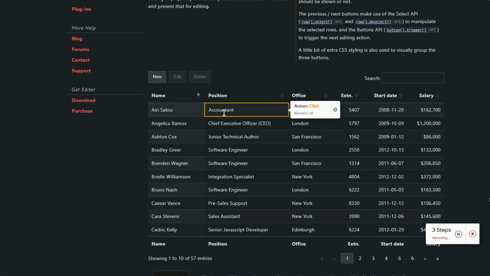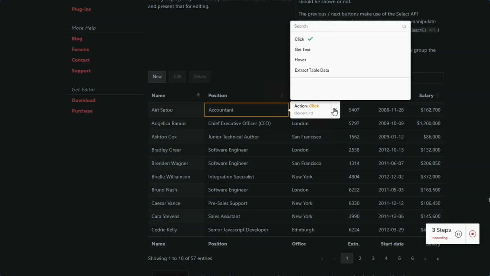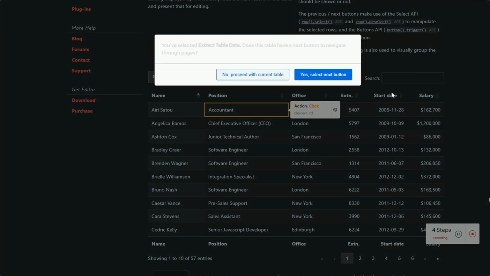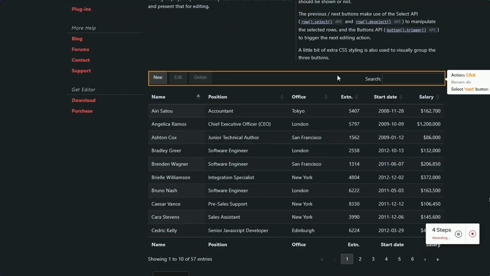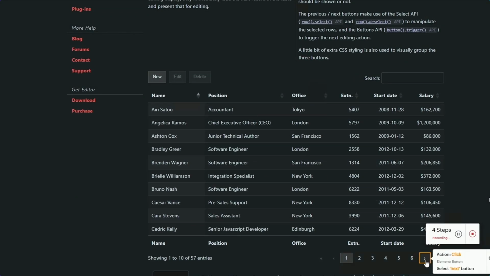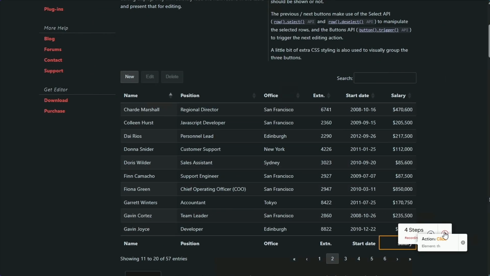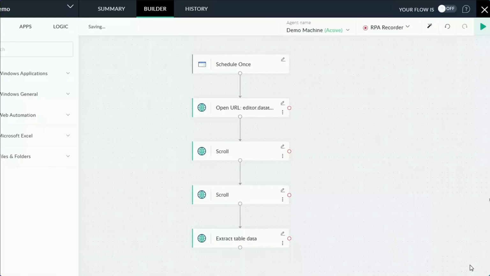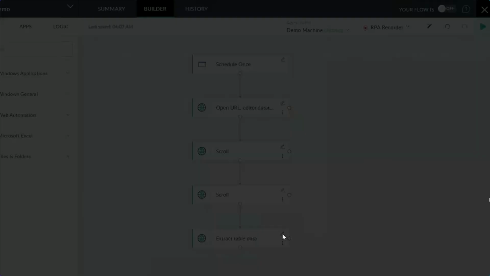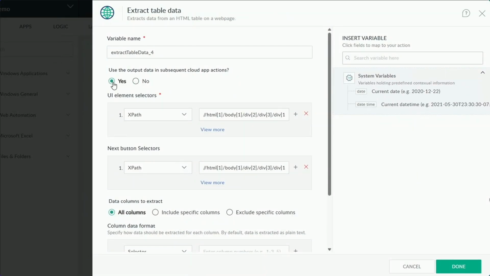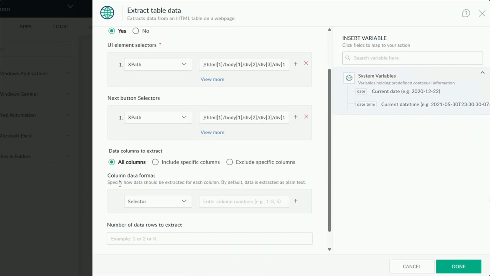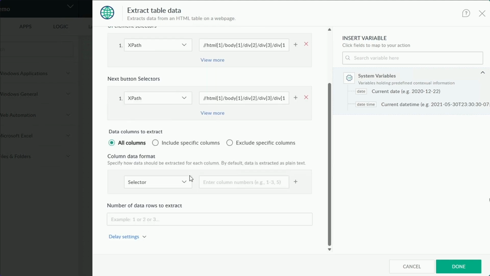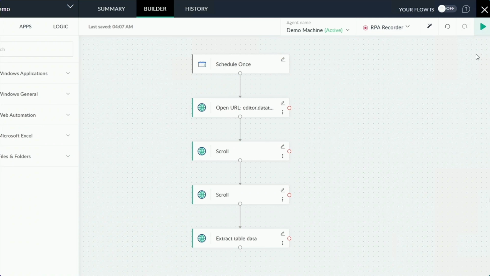Now, if you have a table, instead of reading each cell at a time, you have an option to extract the table data, and you also need to define where your next arrow is, if it is a paginated one. Once you define that, we'll be able to get the entire table data in one JSON for you to use in the subsequent steps of your workflow. This is what we mean by extract table data.